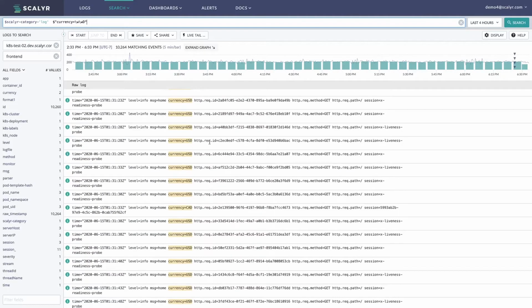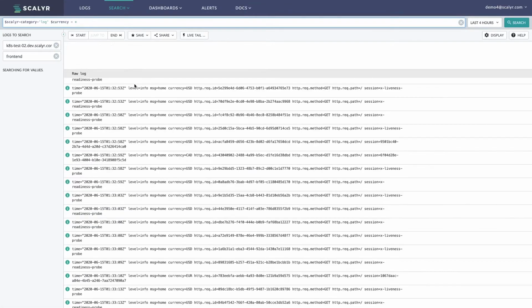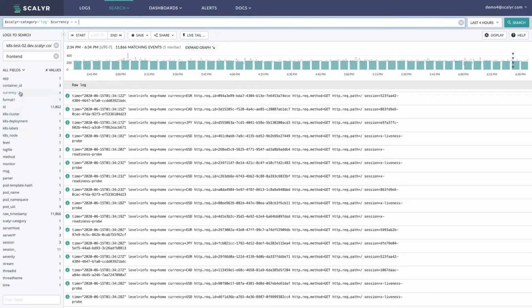But what about some of the different features that we're going to actually unlock? So I'm going to show that now. One thing that we can do, let's take a look at our currency value again, and let's do currency equals star. Because we have this currency value actually parsed, you're going to see all of the parsed values for a particular search show up in this facets column here.